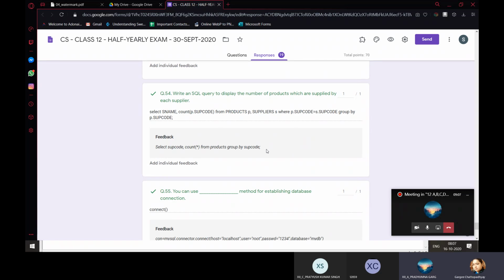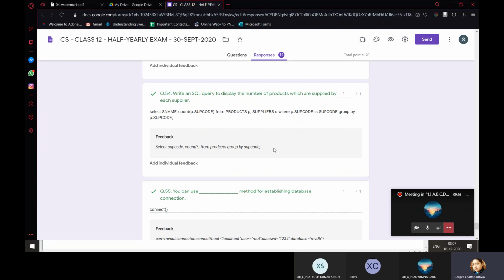Ma'am, once or twice it happened that when it is a foreign key, then it gives error. That is why I've written like that. No, why should it give error? Because you are grouping the tuples based on supplier code, and you're just counting the number of tuples.